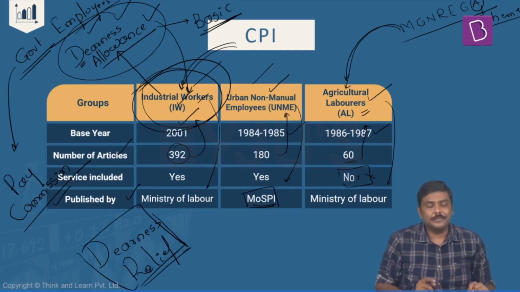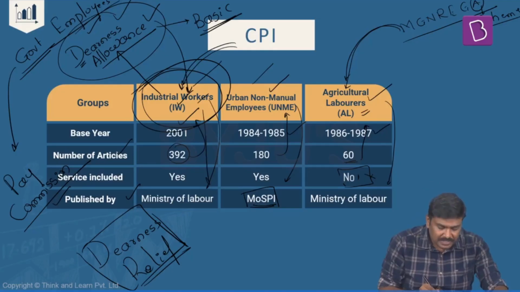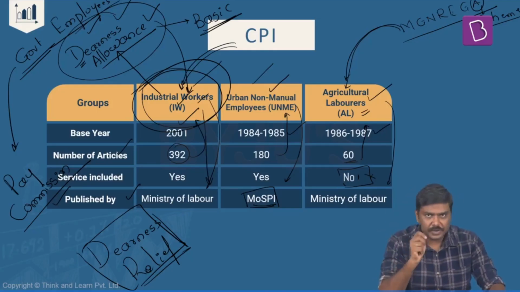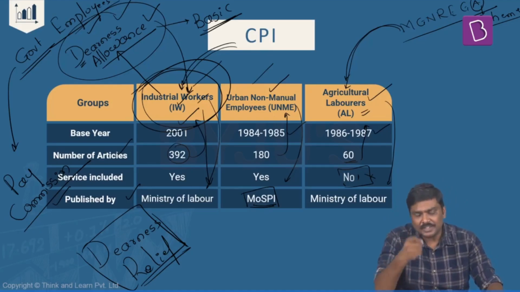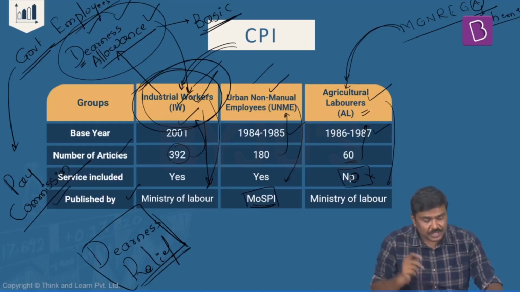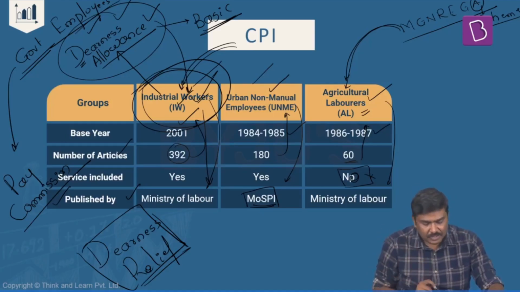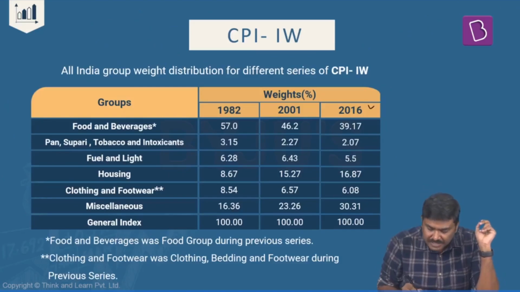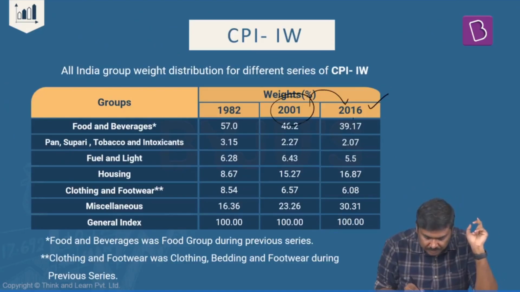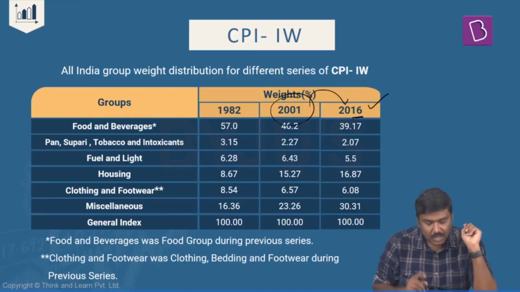Why are these 2 points important? Very recently, the base year of this CPI IW has been changed. Is it okay? Very recently, the government has changed the composition of CPI IW. What are the changes which have been announced? Have a look at this. In the case of CPI IW, the base year has been changed from 2001 to 2016. That is the first very important point.